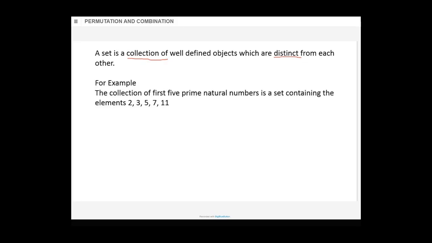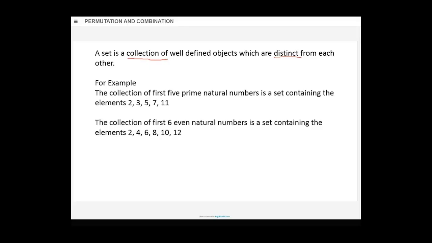For example, the collection of the first 5 prime natural numbers is a set containing the elements prime numbers. 1 is not a prime number. The first prime number is 2, and it's the only even prime number. You must be knowing this. Then 3 is a prime number. 5 is a prime number. 6 is not a prime number. It is divisible by 3 as well as 2, so it's not a prime. 7 is a prime. 8 is not prime. 9 is not prime. 10 is not prime. 11 is a prime. So it is the set of the first 5 prime numbers, you can say.